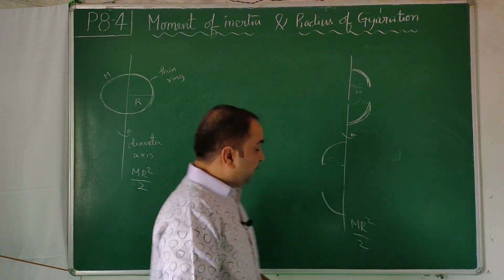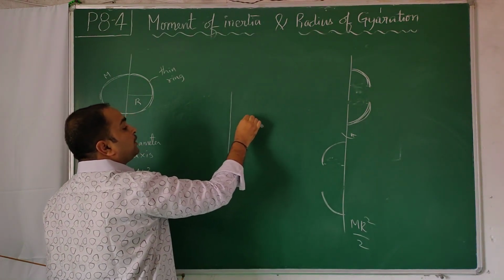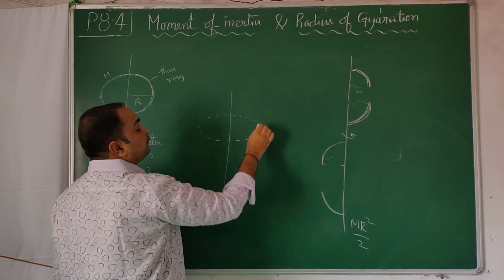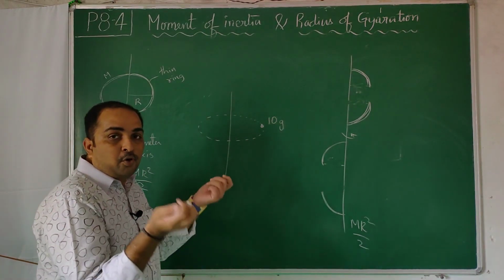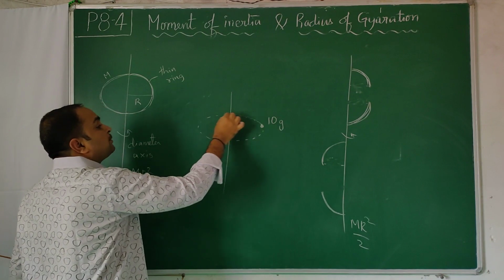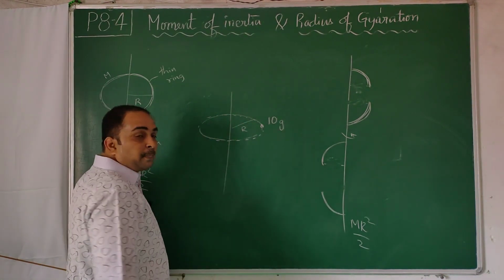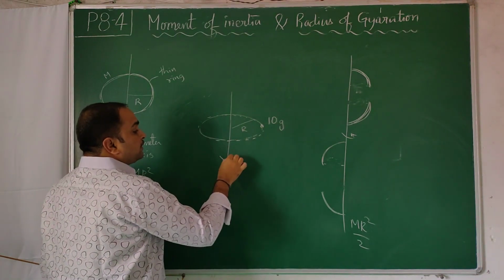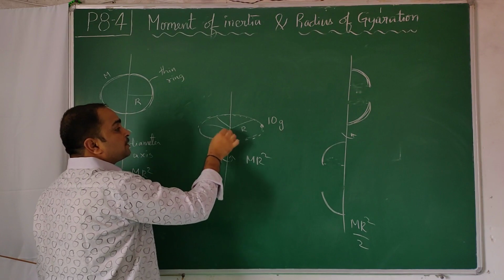Not able to get clarity? I'll show you. For example, I have a small chipped mass that I distributed around like a ring. So this is 10 grams. 10 grams of gold, I made it into a ring. So that 10 grams I distributed around the periphery, such that each of them is at the same distance. Now the formula for this is mass into r square. All the mass is at the same distance.